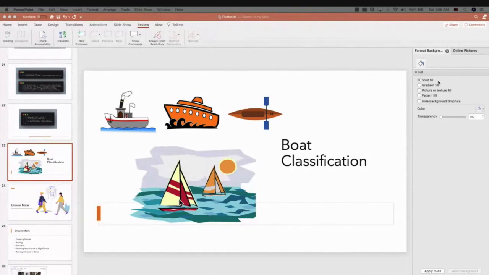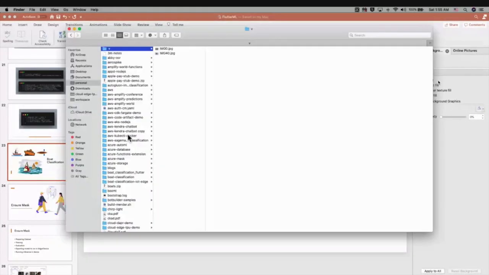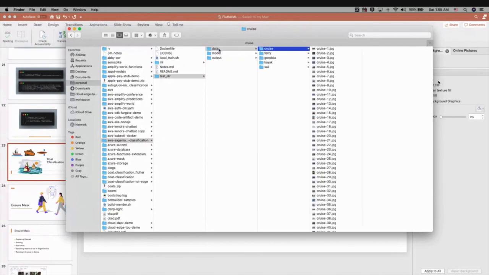So for the boat classification, I have this data set. Here I have 5 different boat types, right? Cruise, ferry, gondola, kayak, and sail. And in each folder I have different images.